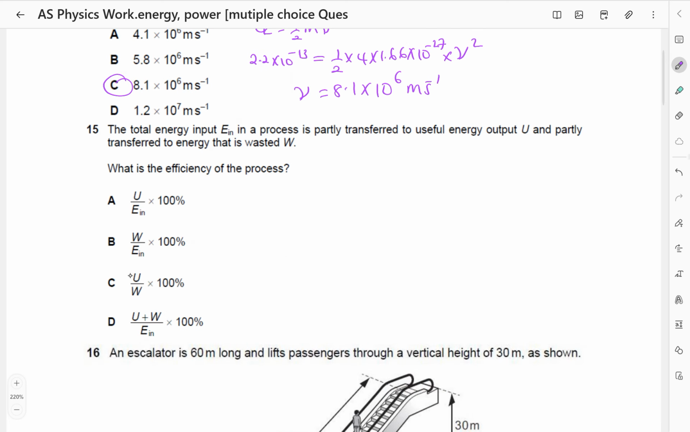The total energy input in a process is partly transferred to useful energy output U and partly transferred to energy that is wasted W. What is the efficiency of the process? Remember, efficiency is equal to the useful power output or energy output divided by energy input, then times 100. So the useful energy output is given as U. The energy input is given as E in. Then we multiply this by 100, making our answer to be A.